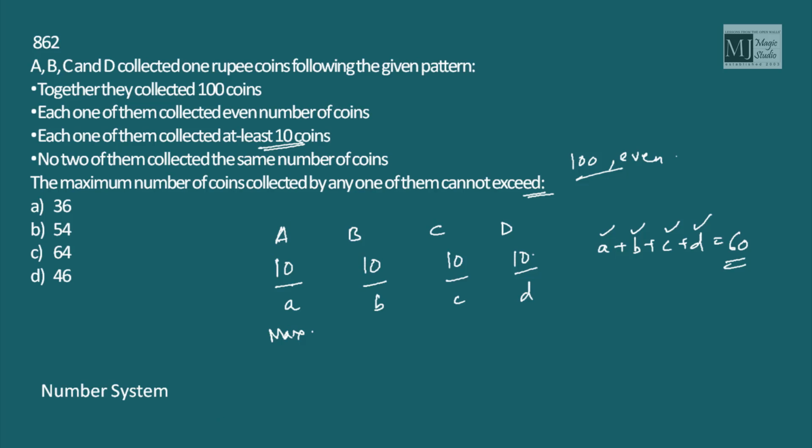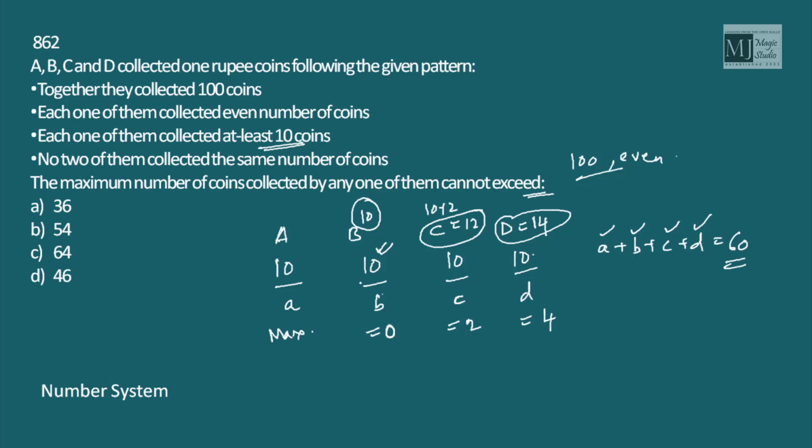So for A collecting the maximum, we need to minimize the value of this small b. The minimum value that can be given to small b is 0, isn't it? Then B will have 10 coins, which is acceptable. The minimum value of small c would be 2. We cannot give 1 because then it will become 11, and 11 is not even. So with B the minimum is 10, and with C the minimum is 10 plus 2, that is 12. Now the minimum value of small d that can be assigned is 4, isn't it? So the minimum with D would be 10 plus 4, that is 14.